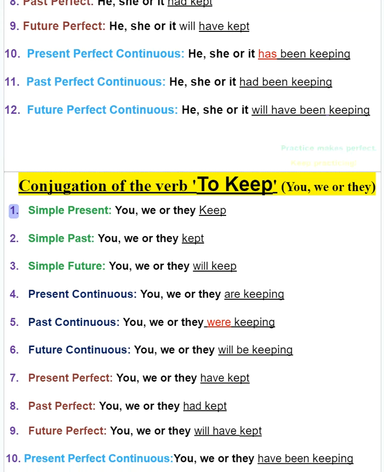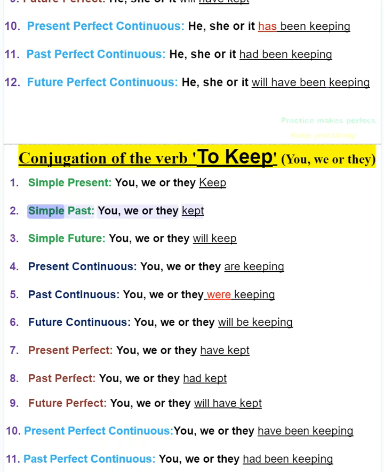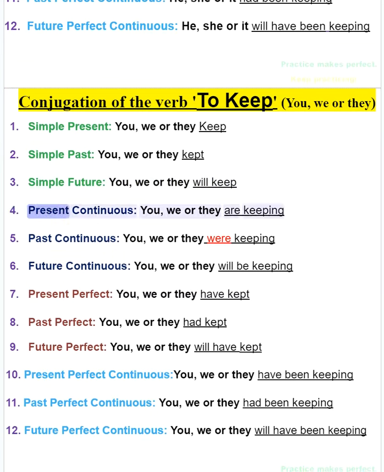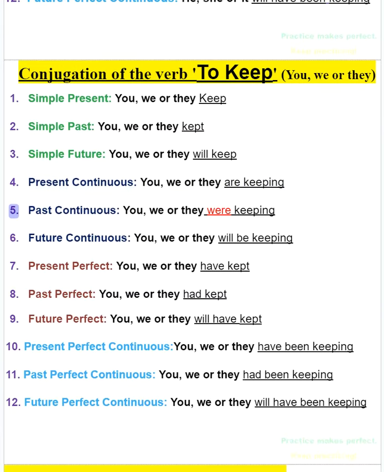1. Simple present, you, we or they keep. 2. Simple past, you, we or they kept. 3. Simple future, you, we or they will keep. 4. Present continuous, you, we or they are keeping. 5. Past continuous, you, we or they were keeping.